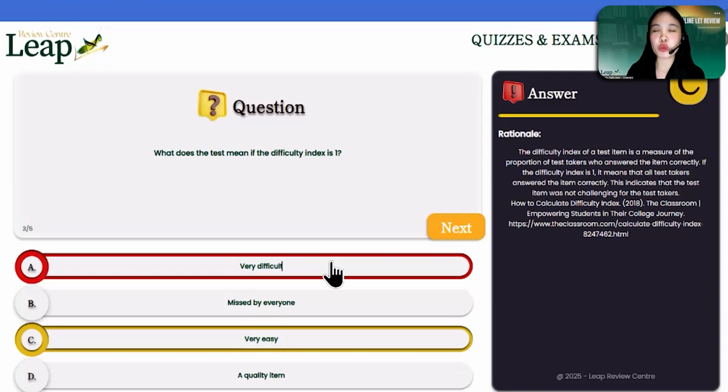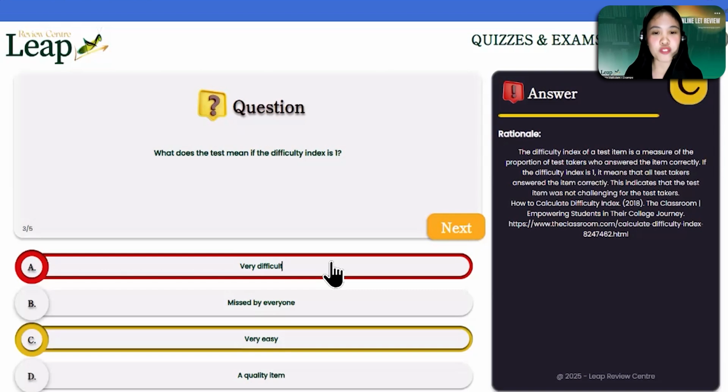When we are creating test questions, we have to give equal opportunities to all our students. So it will not be a reflection of you being a very bright teacher if you are giving difficult exams. And it will not be a reflection of you as a poor teacher if you are giving very easy questions. So we have to maintain balance and fairness when we are constructing test questions.